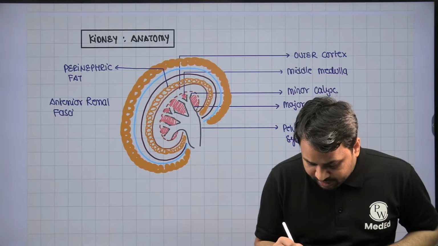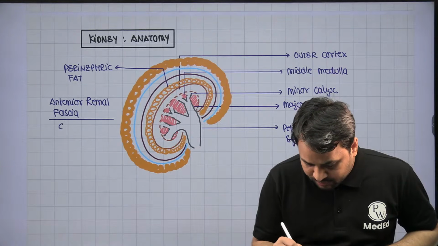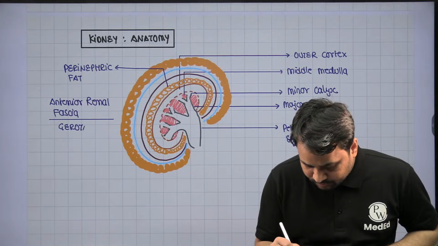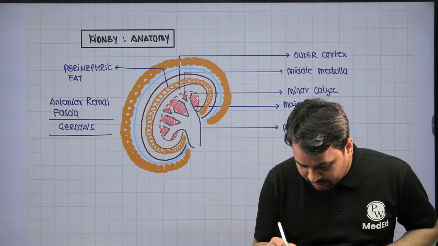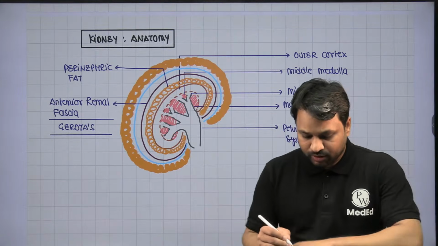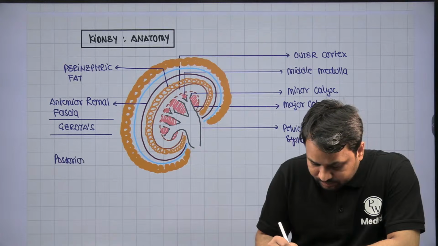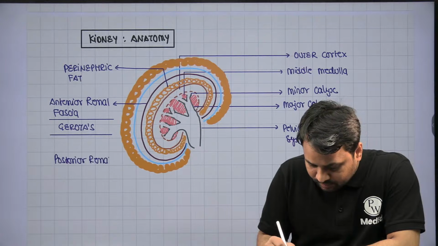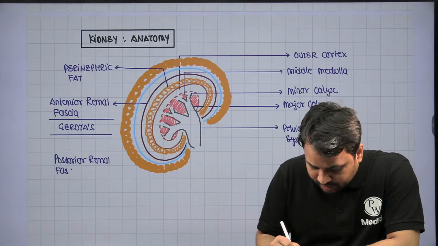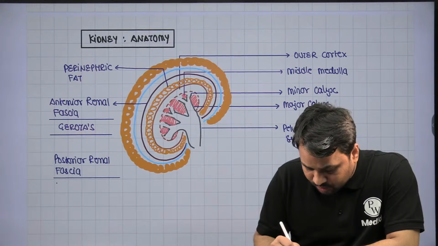This anterior renal fascia is commonly known as Gerota's fascia. Then you have the posterior renal fascia. This posterior renal fascia is also called the Zuckerkandl's fascia.